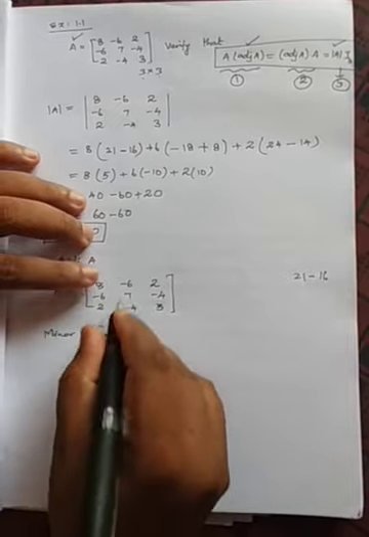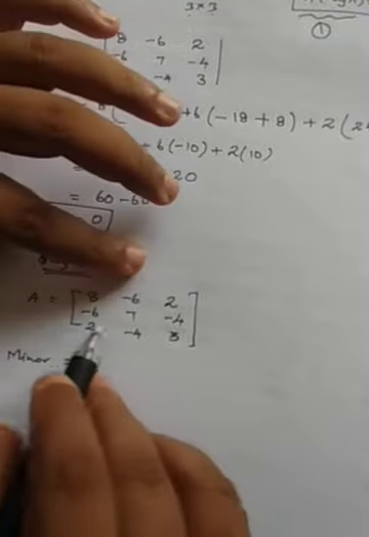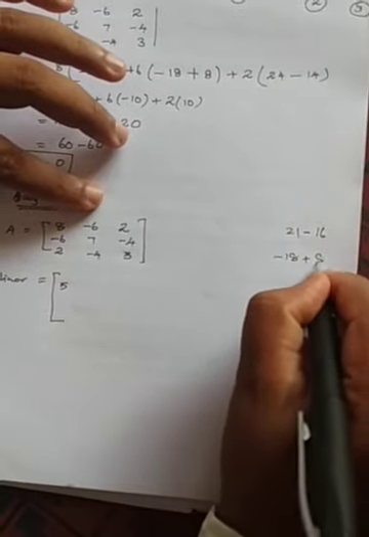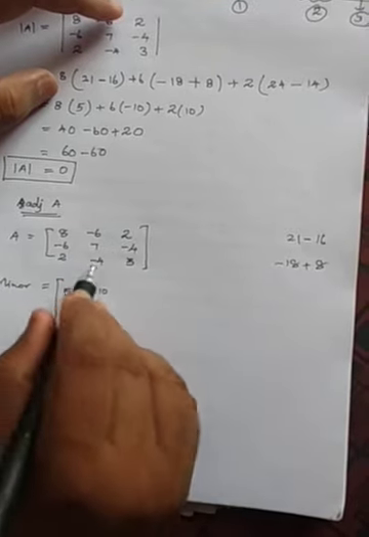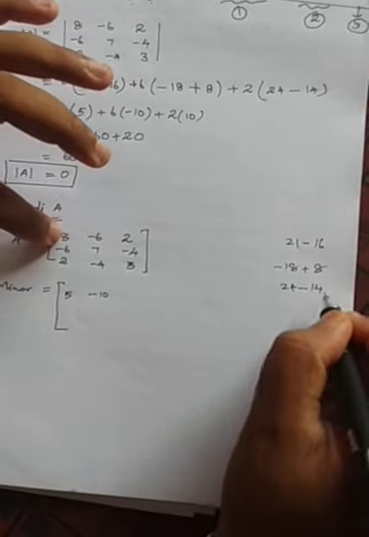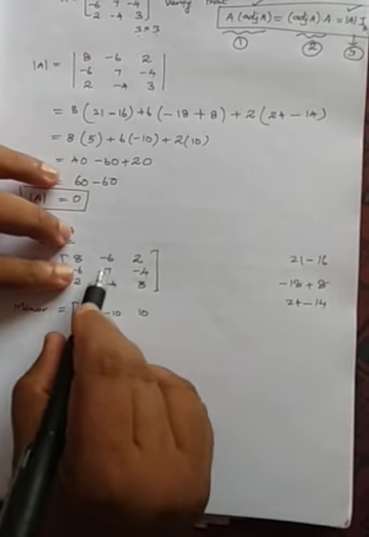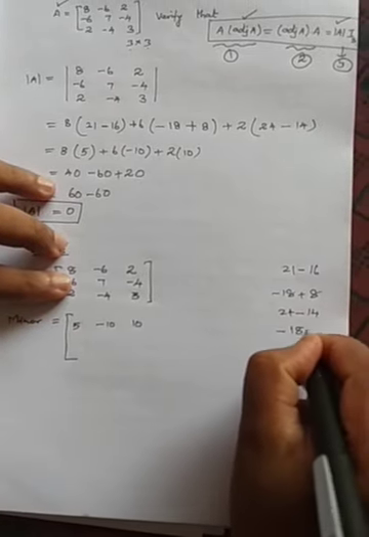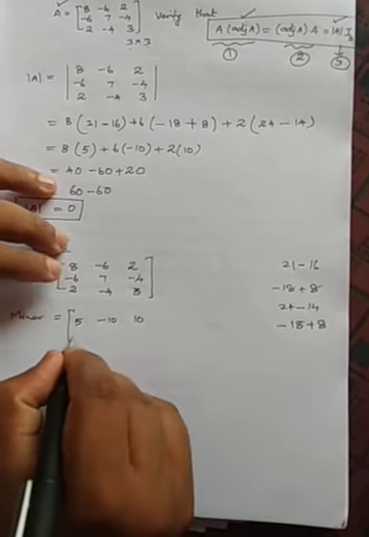Similarly, for this position, eliminate this row and this column: minus 6 threes are minus 18, plus 8, so the answer is minus 10. Similarly, eliminating this row and column gives minus 6 into minus 4, which is 24, minus 7 twos are 14, so 24 minus 14 is 10. Similarly for this row and element: minus 6 threes are minus 18, and minus 4 twos are minus 8, so plus 8, giving minus 10. I am writing minus 10 here.